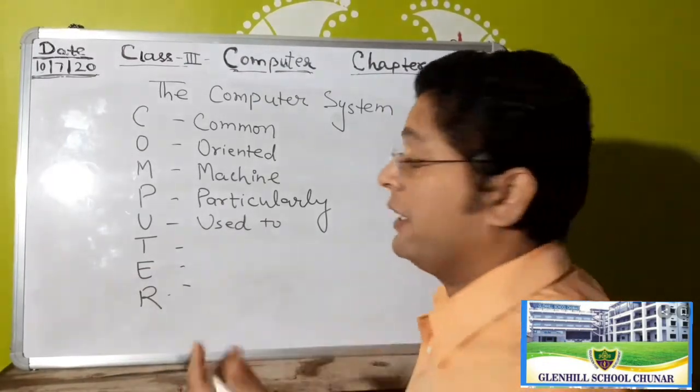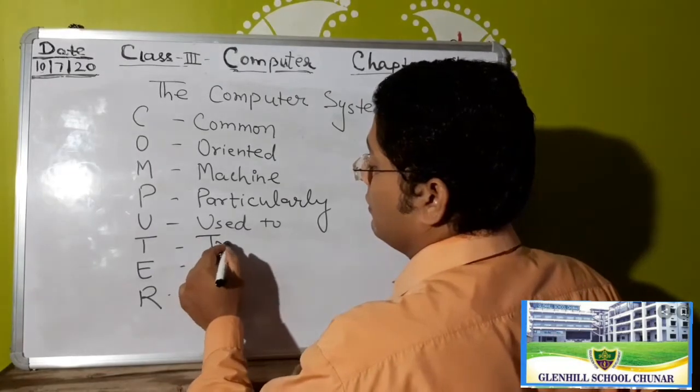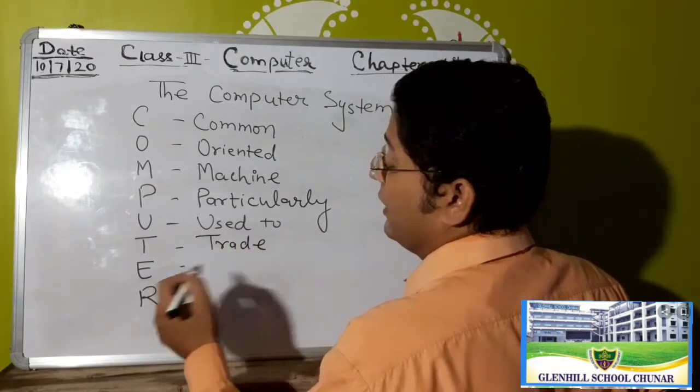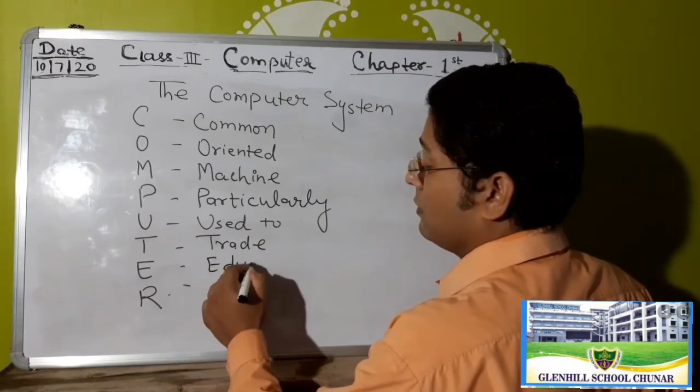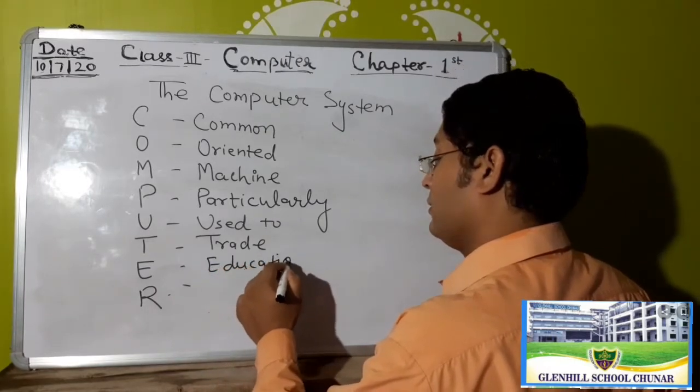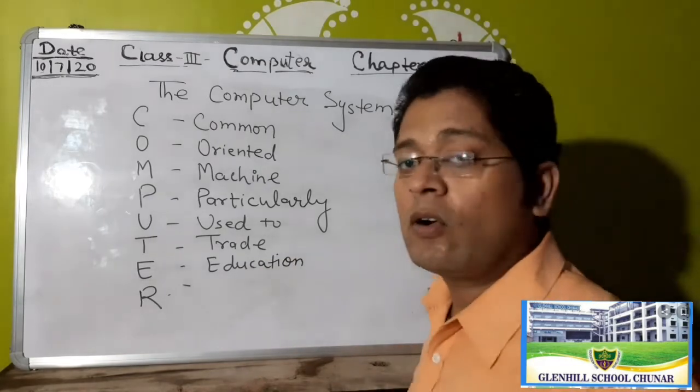T for Trade, E for Education, and R for Research.